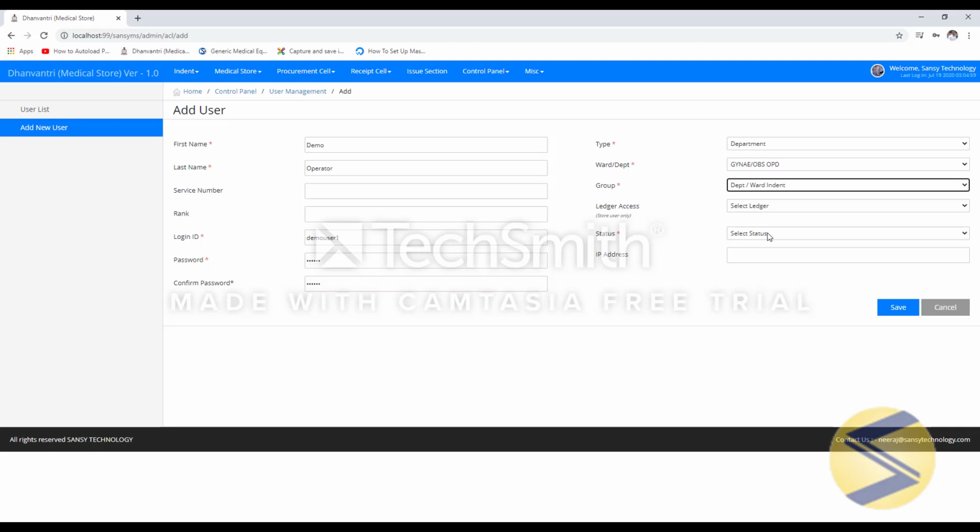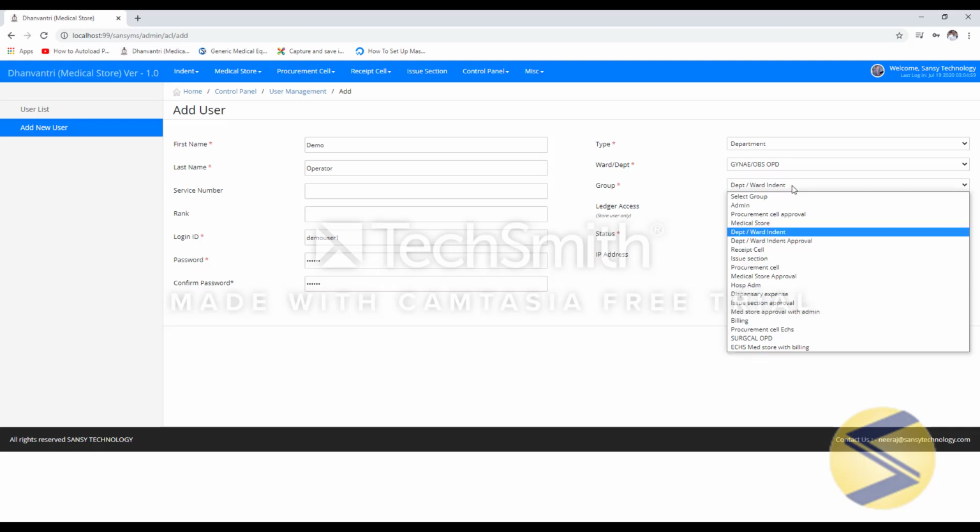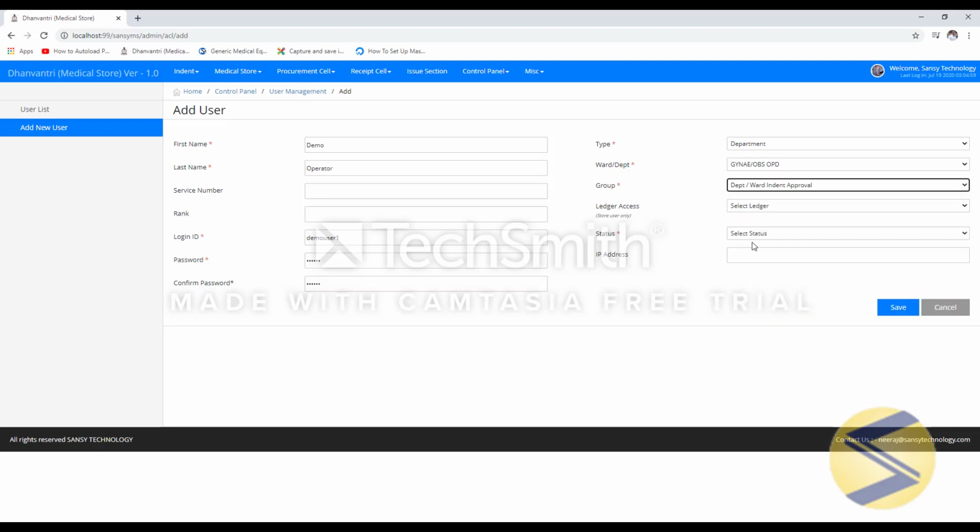In case we wish to assign approval rights as well, then we will choose department ward indent approval. Usually this group should be assigned to MOIC of wards and department only.